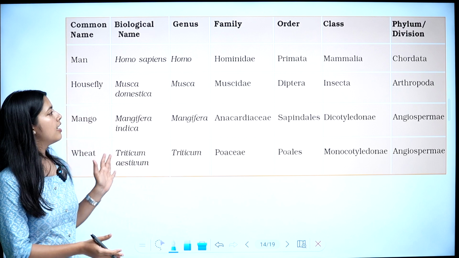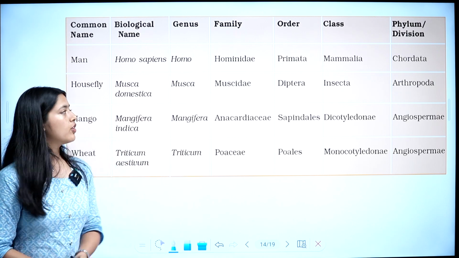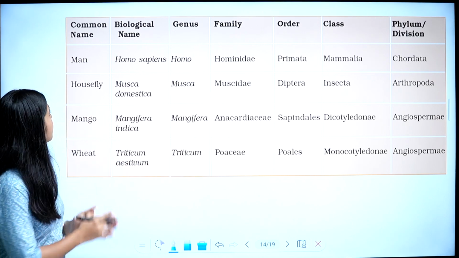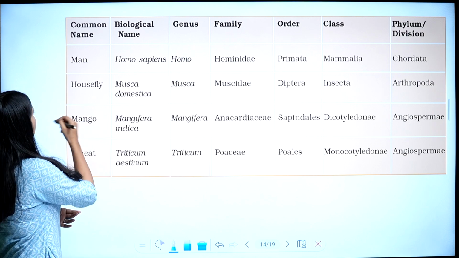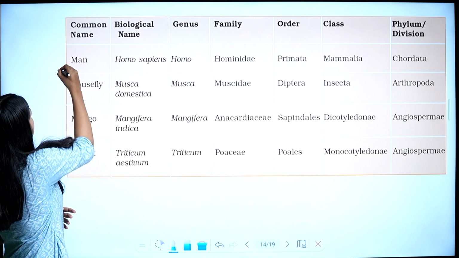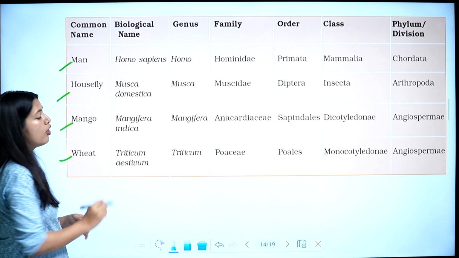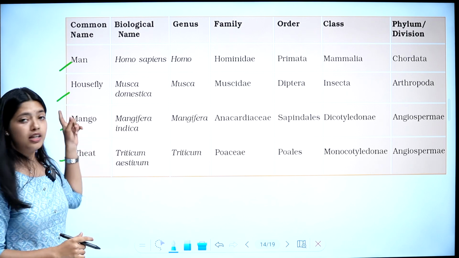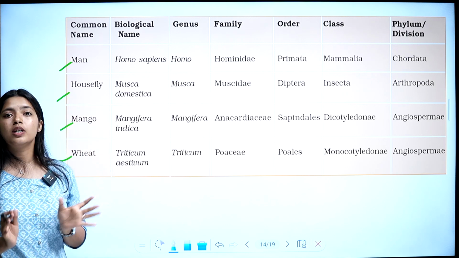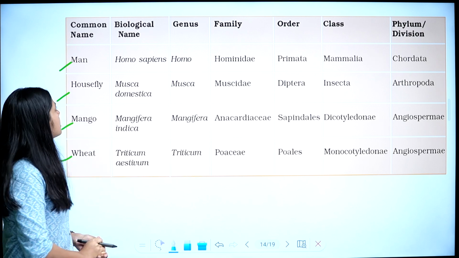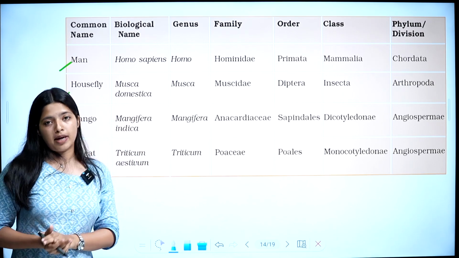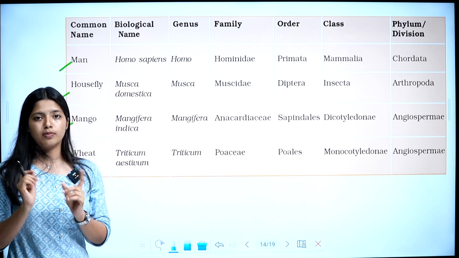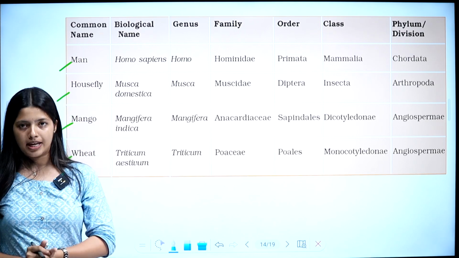This is a very important table. It's given in your NCERT textbook. We are going to explain the classification of four organisms: man, housefly, mango and wheat. Man comes under kingdom Animalia. Kingdom is not given in the table, so remember, man comes under kingdom Animalia.